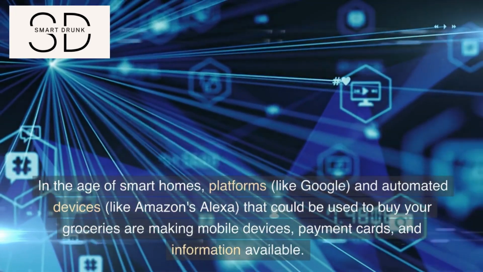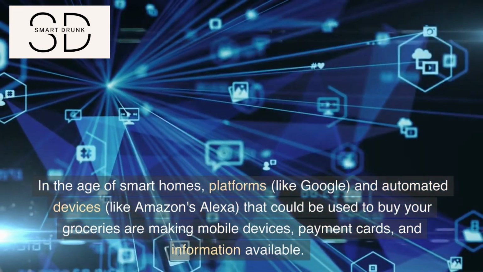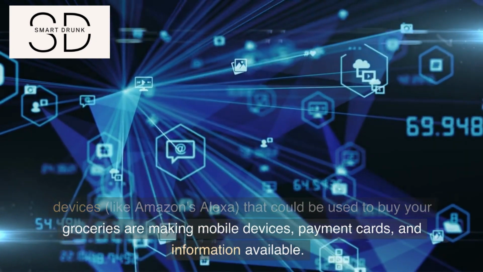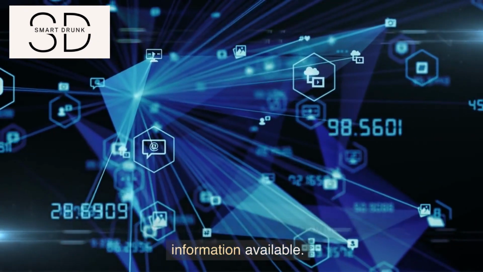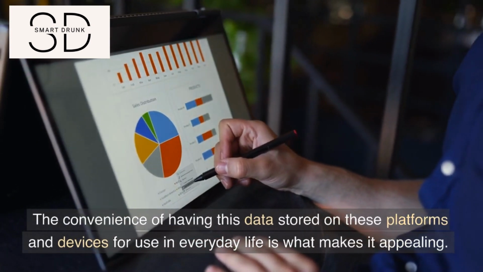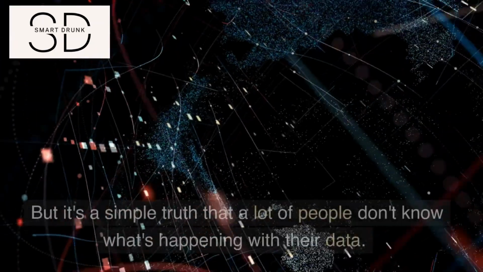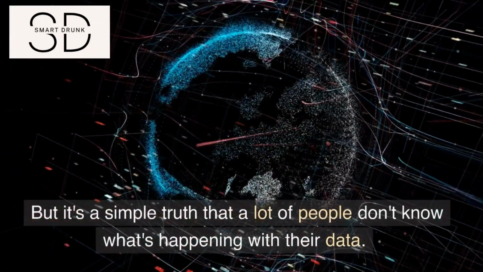In the age of smart homes, platforms, like Google, and automated devices, like Amazon's Alexa, that could be used to buy your groceries are making mobile devices, payment cards, and information available. The convenience of having this data stored on these platforms and devices for use in everyday life is what makes it appealing. But it's a simple truth that a lot of people don't know what's happening with their data.